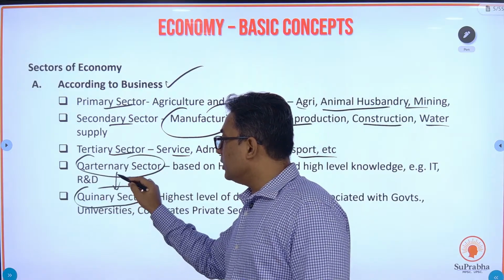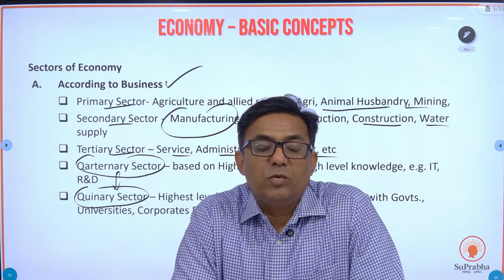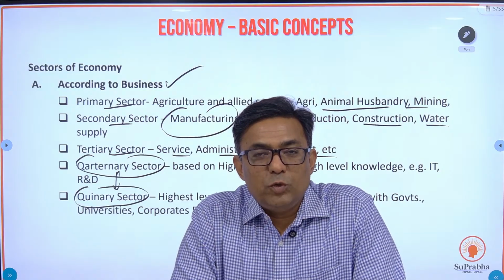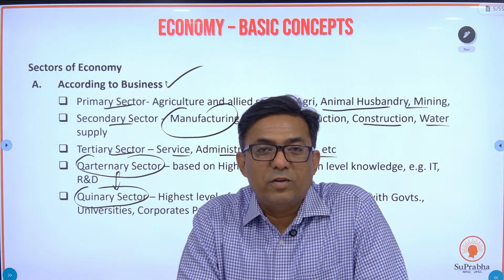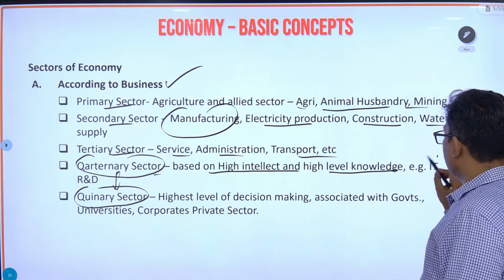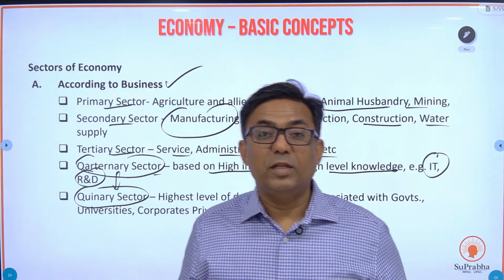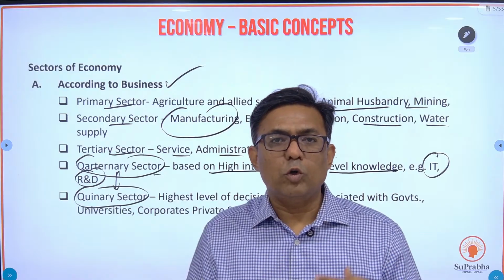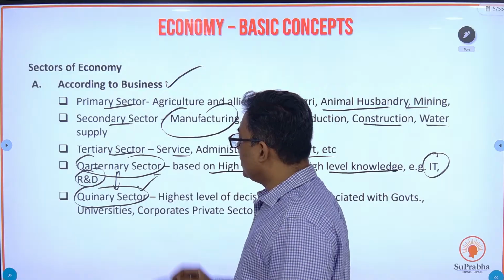Now these two sectors, please understand. Quaternary and the quinary sector. What do you mean by quaternary and what do you mean by quinary sector? These are the latest development. Whatever research and development you have, R&D, the intellectual processes you have, that falls in the quaternary sector. So based on high intellect and high level of knowledge, example IT, R&D, that is going to be the quaternary sector. Fine. So you prepare some software which is going to automate certain things. That is quaternary sector.